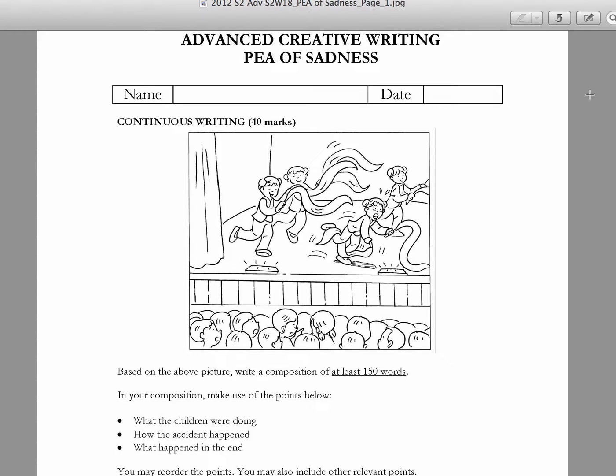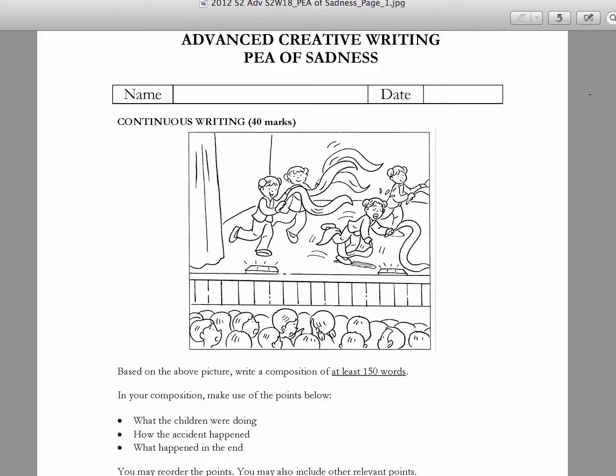We see that this is actually set in an auditorium. There is actually a performance going on. We see four girls on stage. They are performing Chinese dance, and we see that an accident is about to happen. The girl in front on the right of the screen, okay, the fabric that she's using to perform has got entangled between her legs, and she's actually going to fall.